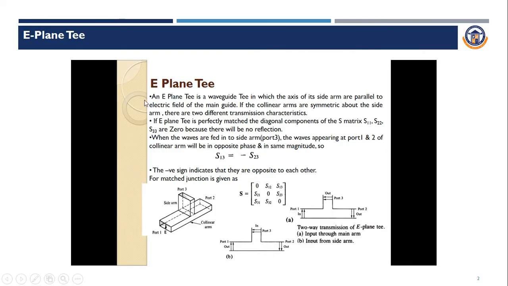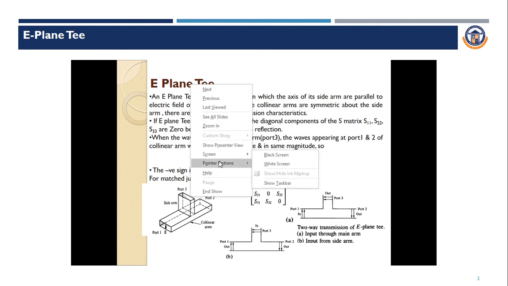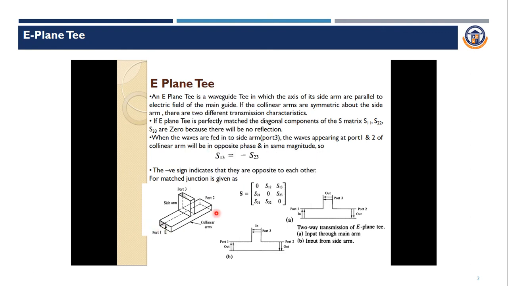So when you look at the E-plane T, it has three ports: port one, port two, and port three. If the input is given in port three, you will get the output from port one and port two, with the same magnitude and out of phase. So port 3 can be called the side arm, and port 1 and port 2 are called the collinear arms.